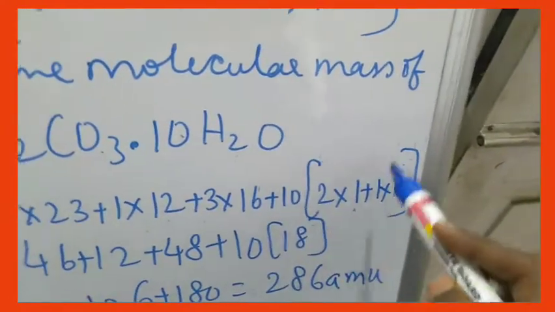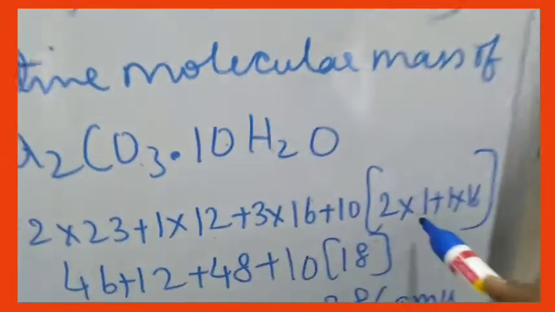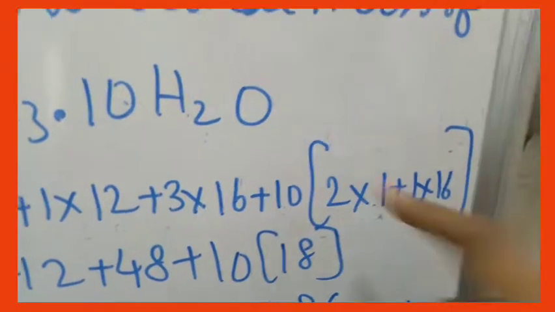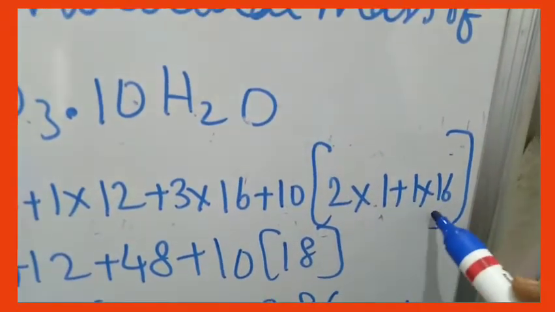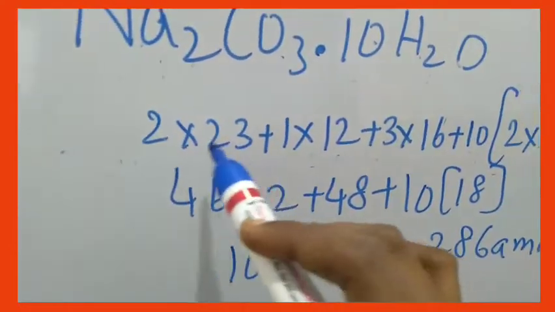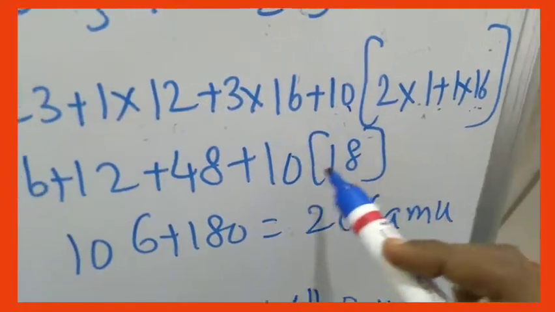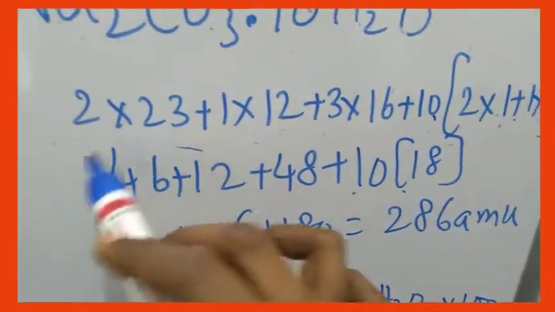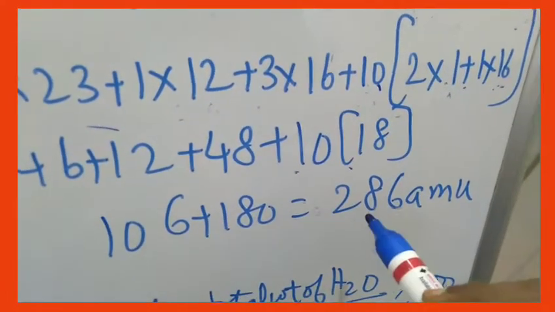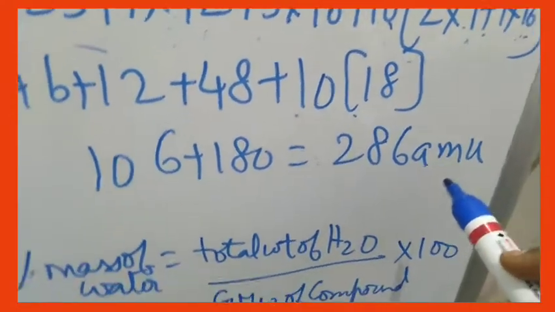So in the bracket you write 2 into 1, hydrogens are 2, each carrying atomic mass 1. Plus oxygen, how many are there? Only 1. So 1 into atomic mass of oxygen 16. Now multiply: 2 into 23 is 46, plus 12, plus 48, plus 10 into 18, which is 180. So this entire Na2CO3 is 106 and water is 180. The total molecular mass is 286 atomic mass unit.